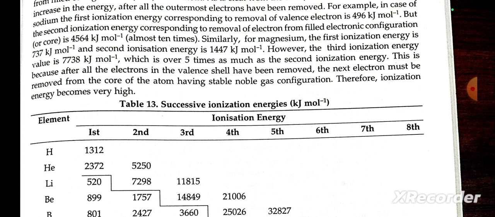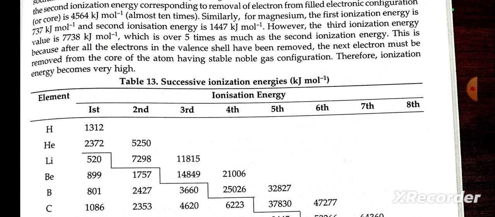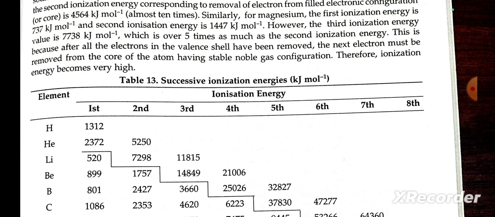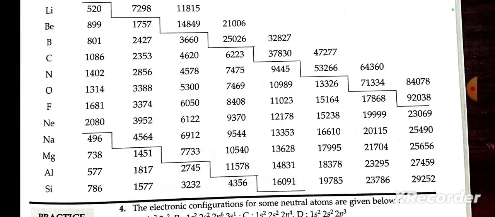Similarly, for magnesium, the first ionization energy is 737 kilojoules per mole and the second ionization energy is 1447 kilojoules per mole. However, the third ionization energy is 7738 kilojoules per mole, which is 5 times that of the second ionization energy. This is because after all the electrons in the valence shell have been removed, the next electron must be removed from the core of the atom, which has the stable noble gas configuration. Therefore, the ionization energy becomes higher.